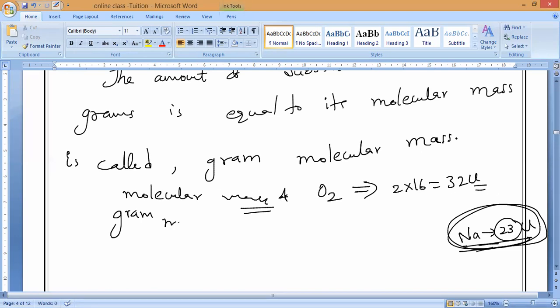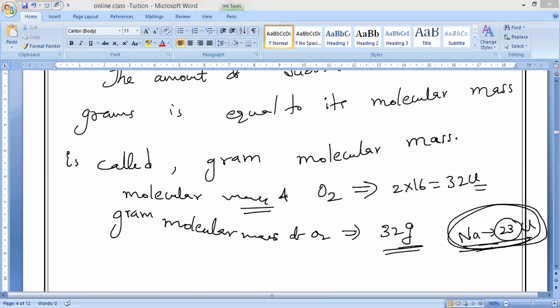Now what is the gram molecular mass of O2? It is equal to how much, guys? 32 grams. Is it yes or no? Please respond to me. So this also we can call molar mass.